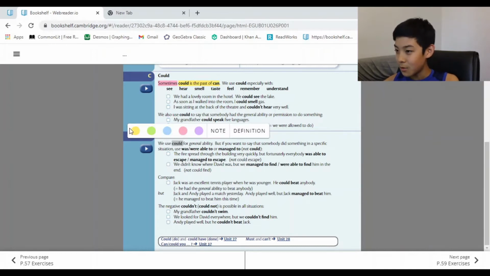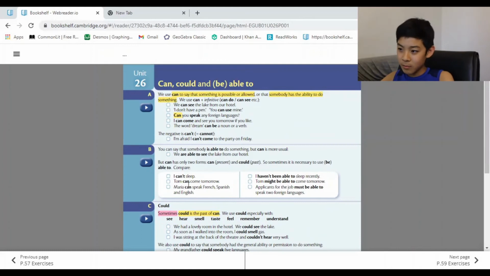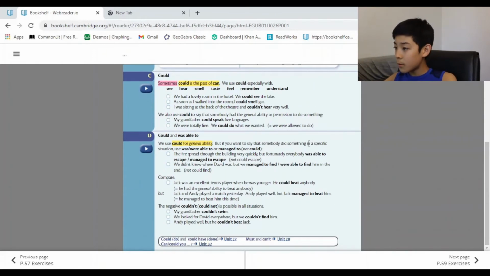Okay, so could is for the general ability, see? But if you wanted to say that somebody did something in a specific situation, so could can be like anything, like I can't sleep. That's just general. But I haven't been able to sleep recently. It tells like a story. It shows that recently I haven't been able to sleep, like in the past few days. Can't is more general. I haven't been able or be able to. It's more situational. So, yeah.